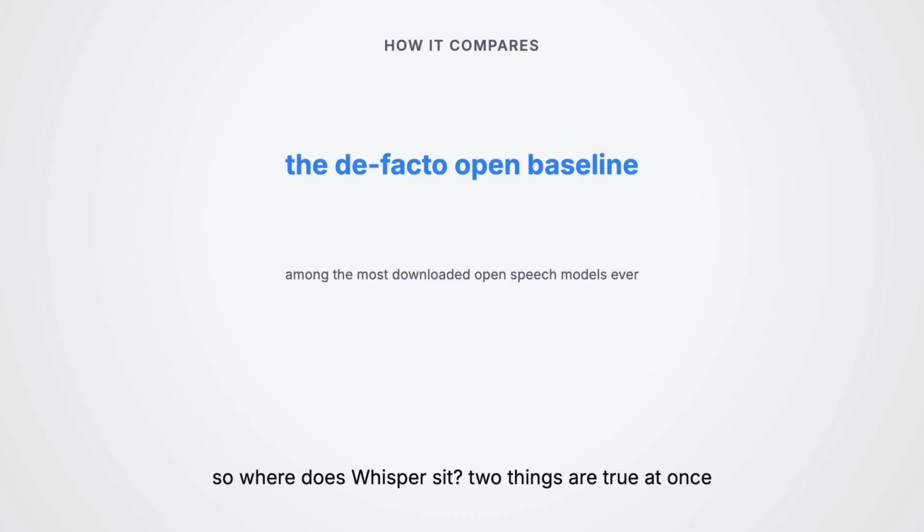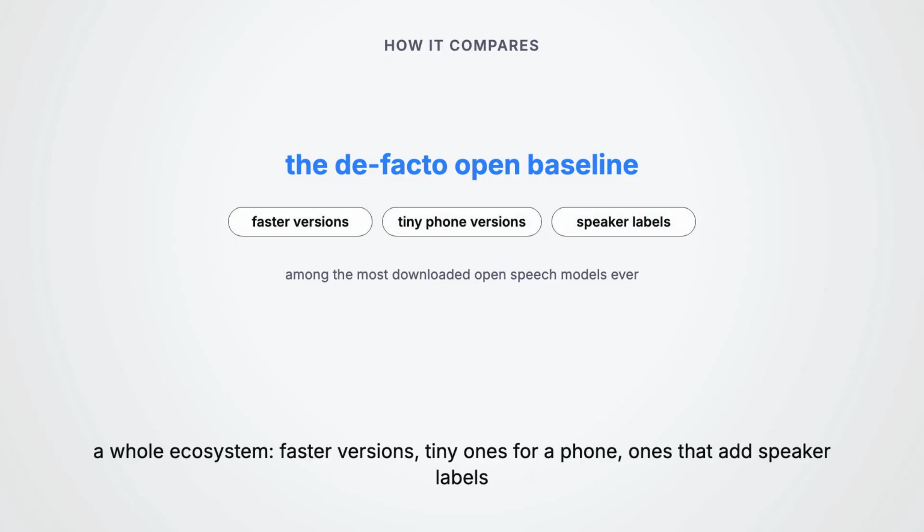So where does Whisper sit in the wider world? Two things are true at once. First, it is wildly popular, the de facto open baseline for speech-to-text, with a whole ecosystem built around it. Faster versions, tiny versions for a phone, versions that add speaker labels.